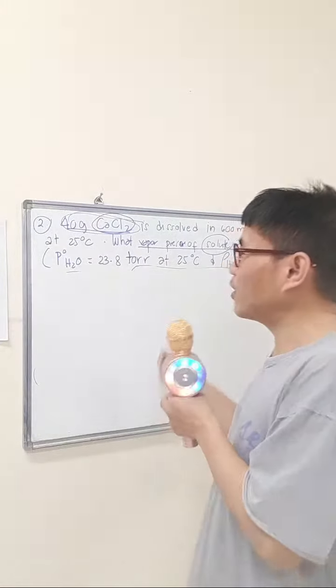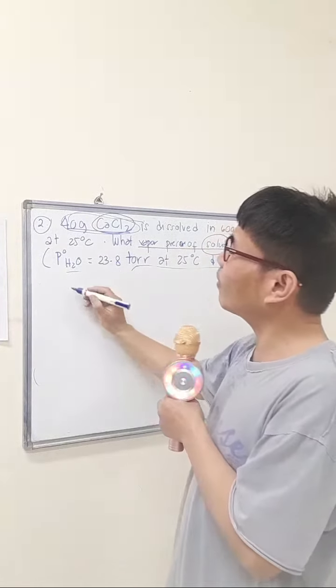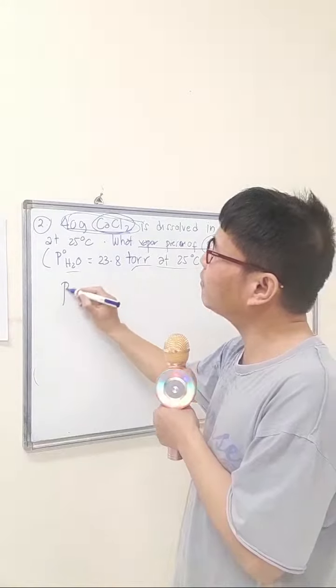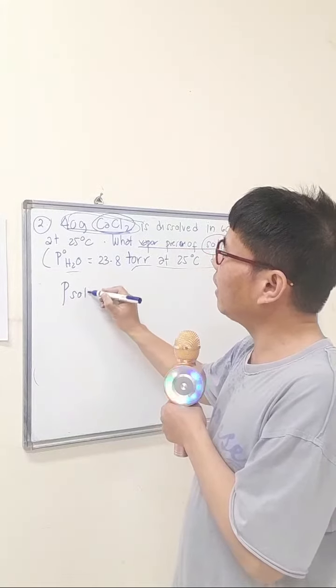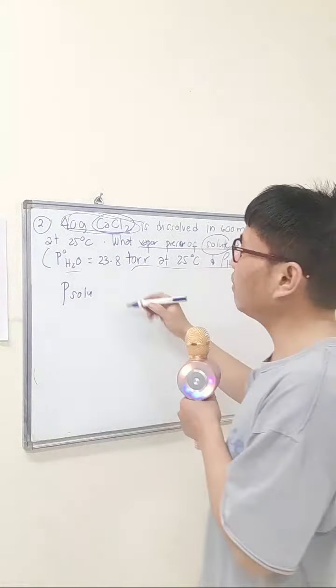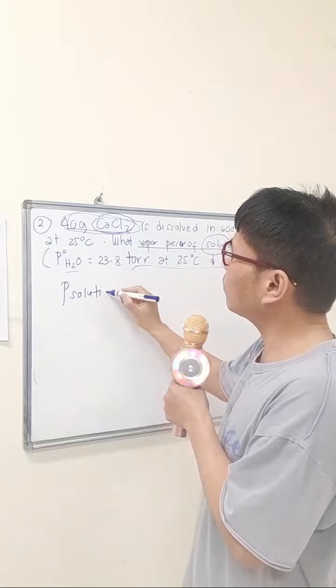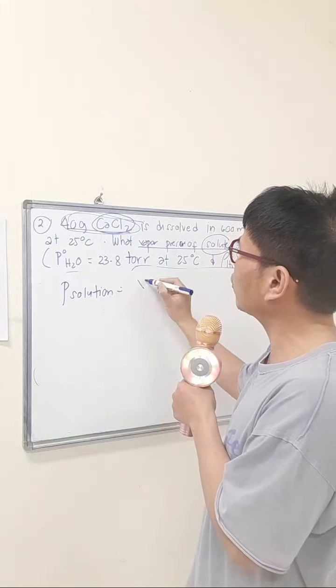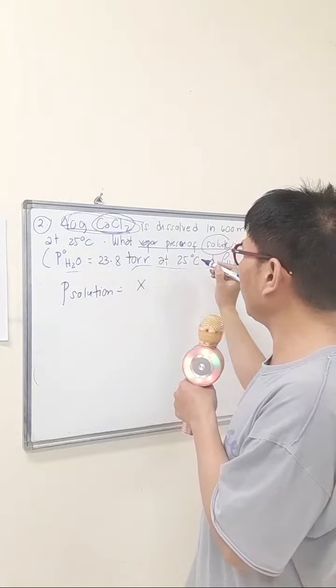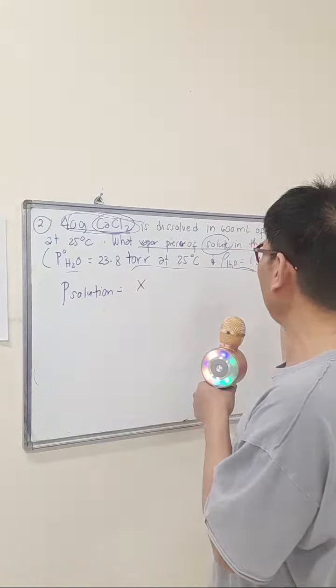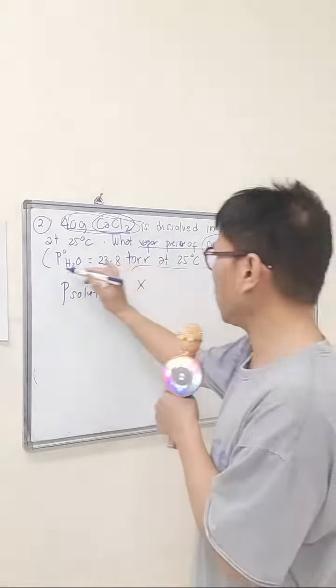So, vapor pressure lowering of the solution is equal to the vapor pressure of the solution. Okay, is the whiteboard clear? Vapor pressure of the solution is equal to the mole fraction of solvent, and the solvent here is basically the water.